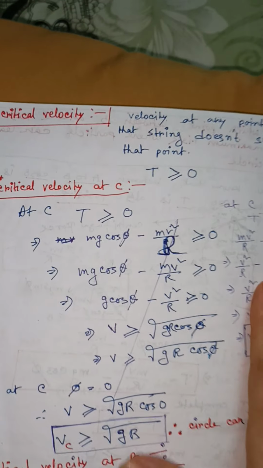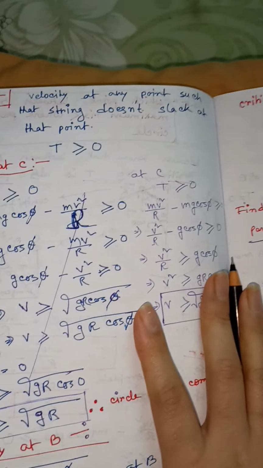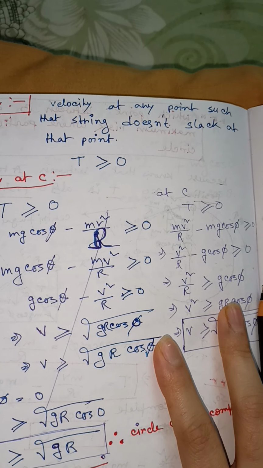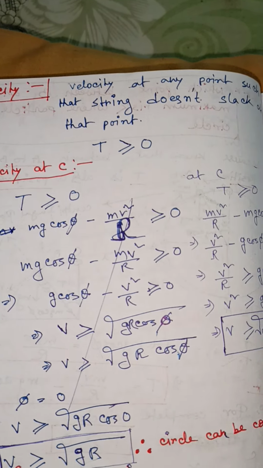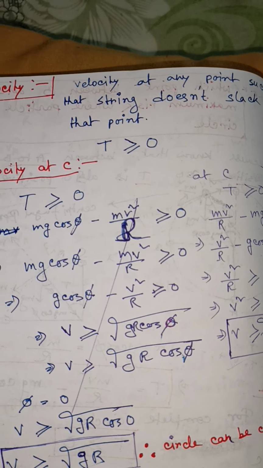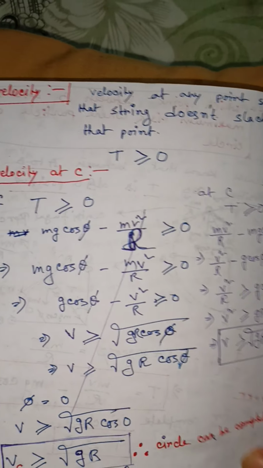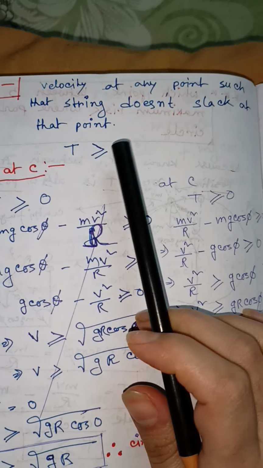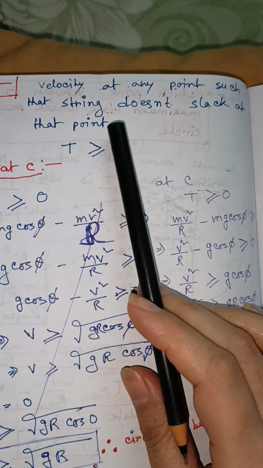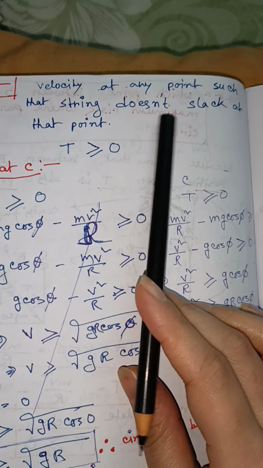Okay, so now I will discuss critical velocity. So what is the meaning of critical velocity? Right now I am continuing the vertical circular motion. This is the concept of vertical circular motion. So what is the meaning of critical velocity? It is the velocity at any point such that the string does not slack at that point.